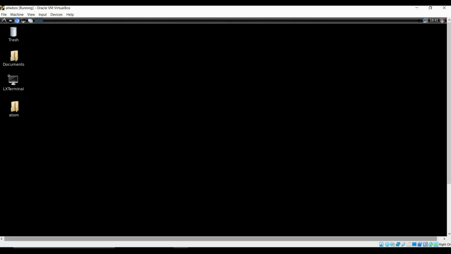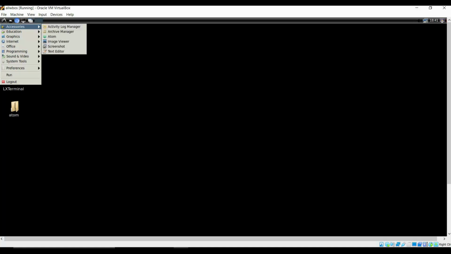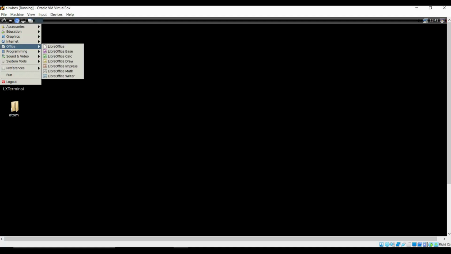There you have the desktop environment, which looks like this. So first of all, just have a look at what kind of packages and applications we have. We have all the things which you get inside Ubuntu out of the box. We have LibreOffice, then image viewer, text editor, gedit basically.